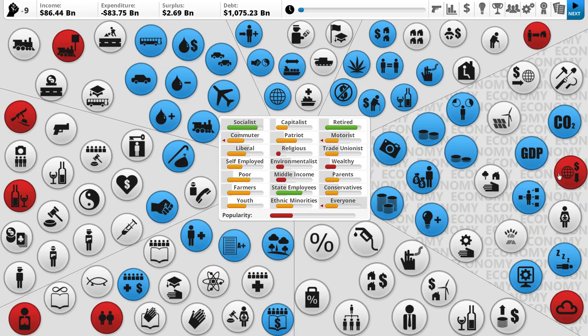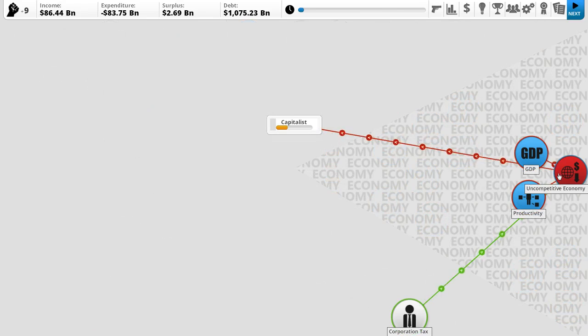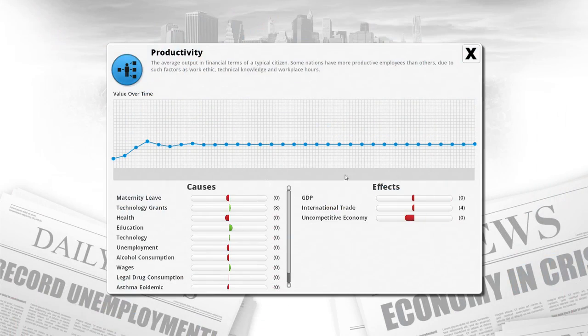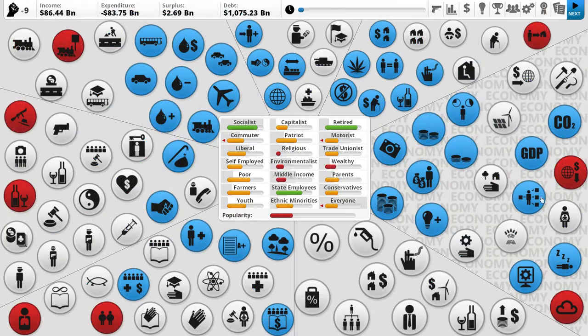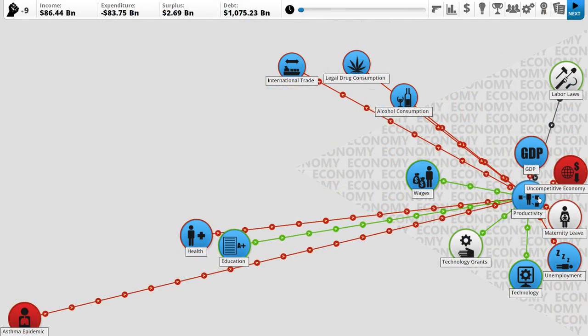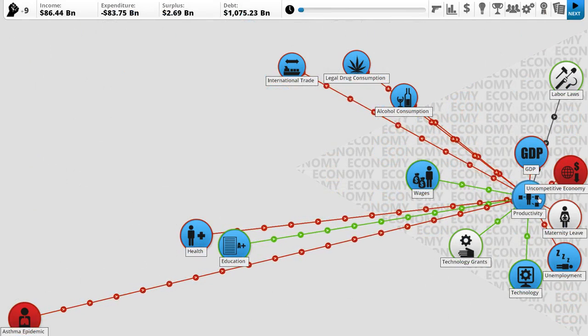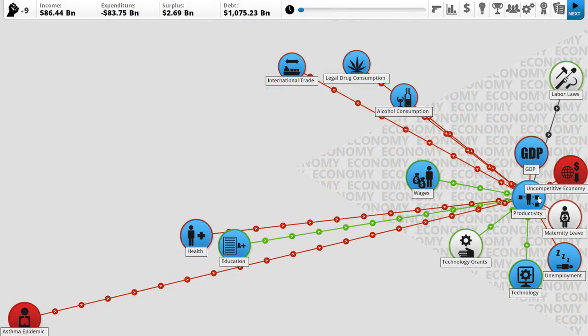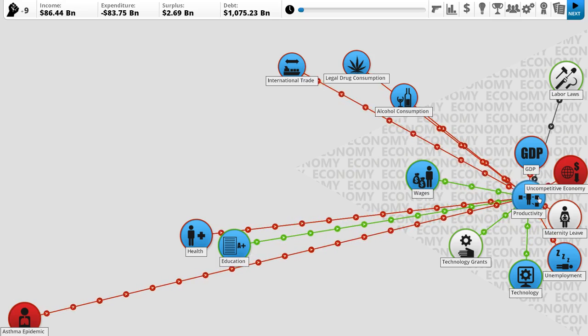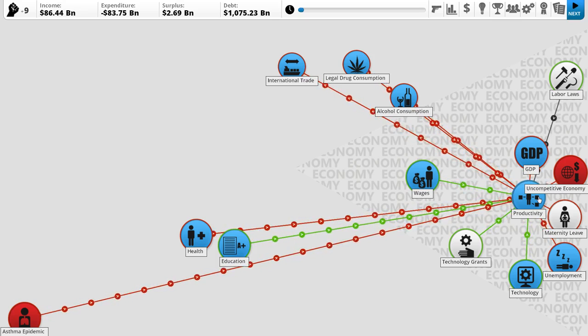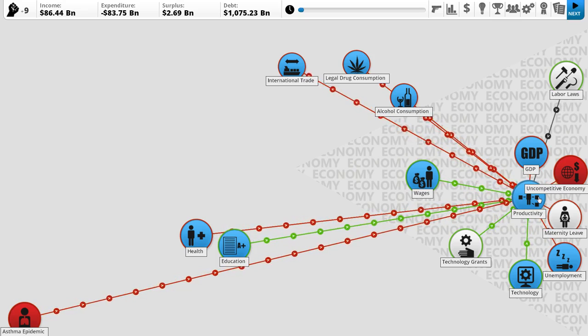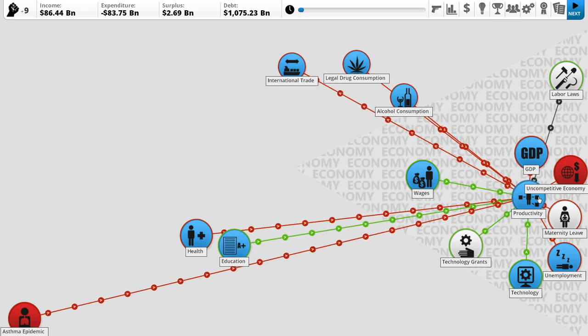If I hold my cursor over this, there we go. So, we have problems with our productivity. Okay. What's causing us problems with our productivity? A lot. Let's see. The general issue seems to be there's an asthma epidemic. We have a lot of unemployment, and health is poor in general.